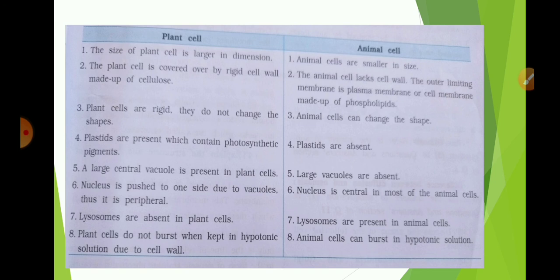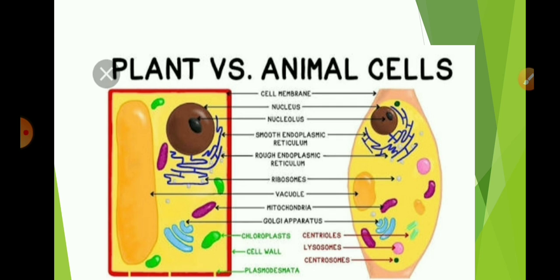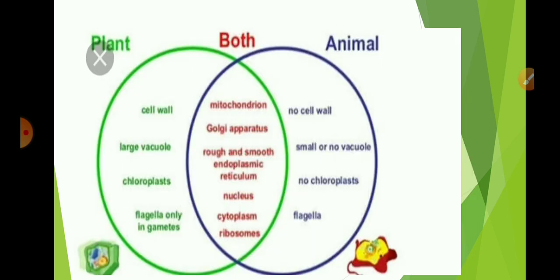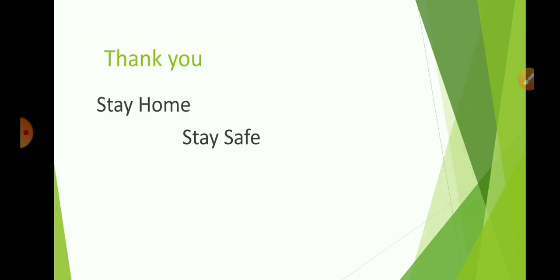Plant cells do not burst when kept in a hypotonic solution due to the cell wall, as the cell wall helps the plant cell to withstand osmotic pressure. So, plant cells do not burst in a hypotonic solution. As an animal cell does not have a cell wall, if it is kept in a hypotonic solution, it can burst. So, this is all about plant cells and animal cells, the structure of plant and animal cells, and the difference between plant cell and animal cell. Students, I hope you understood the topic.